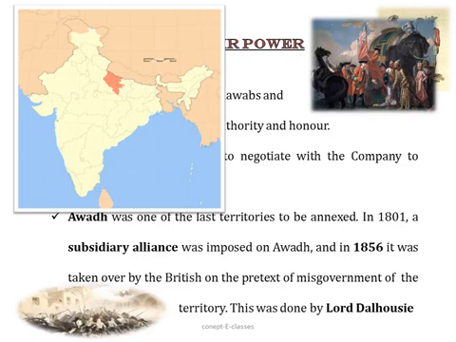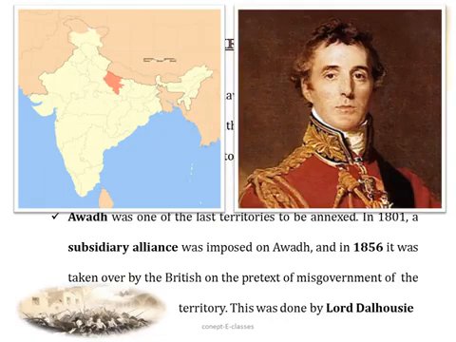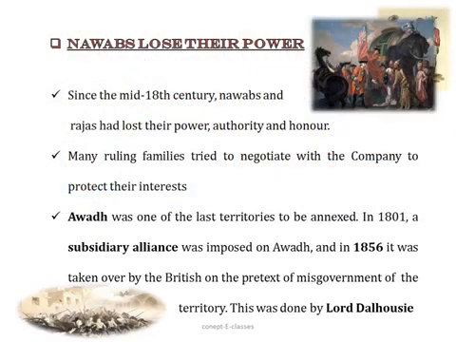So in 1856, Awadh was taken over by the Governor General Lord Dalhousie, as he declared that this territory was being misgoverned and British rule was needed to ensure proper administration. So from all these instances we can understand how the Nawabs lost their power.